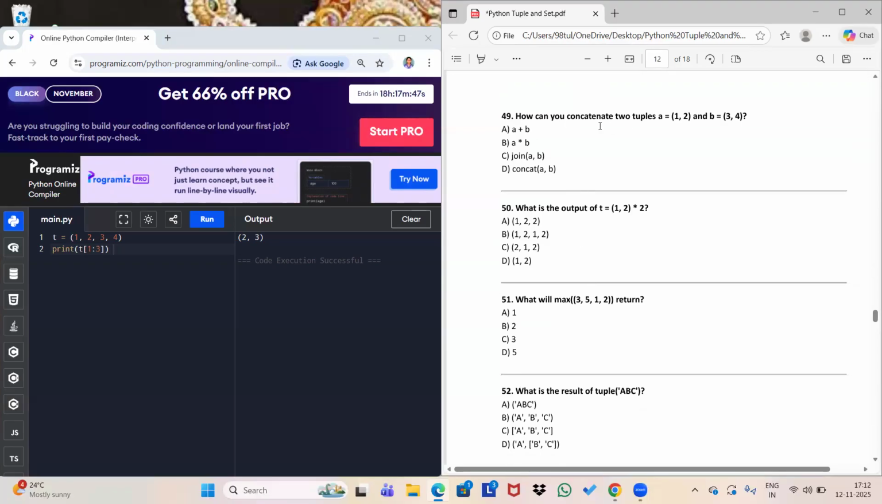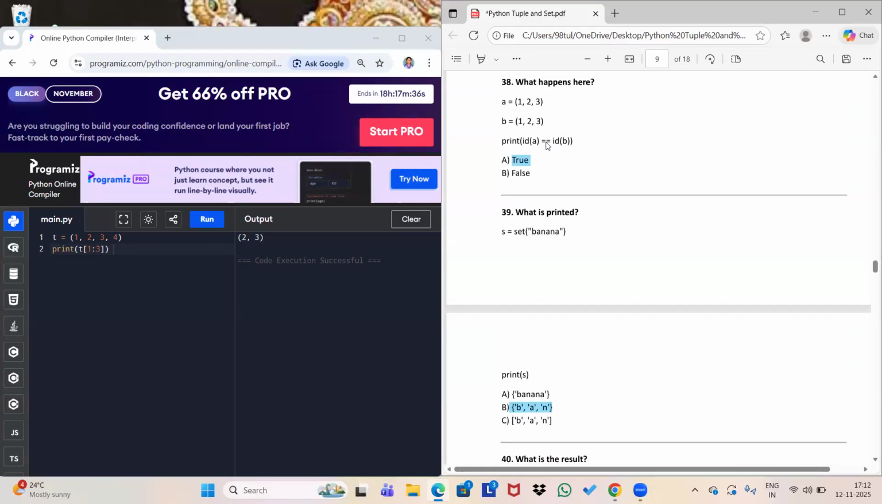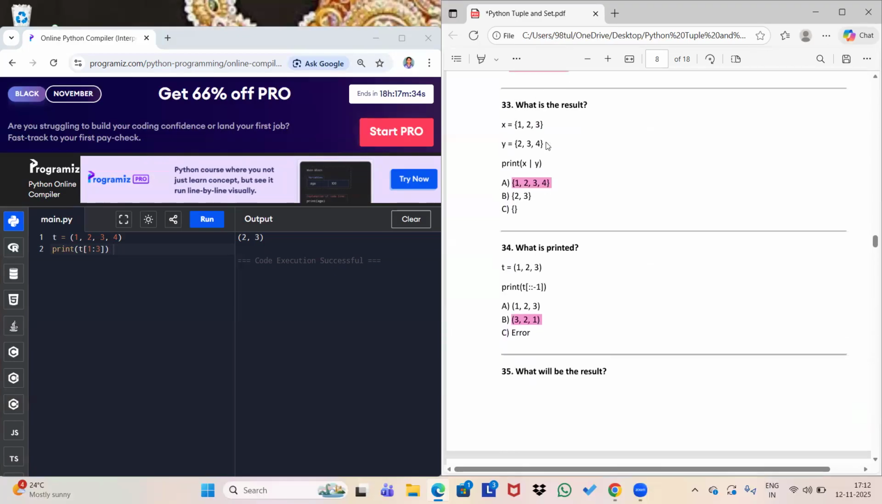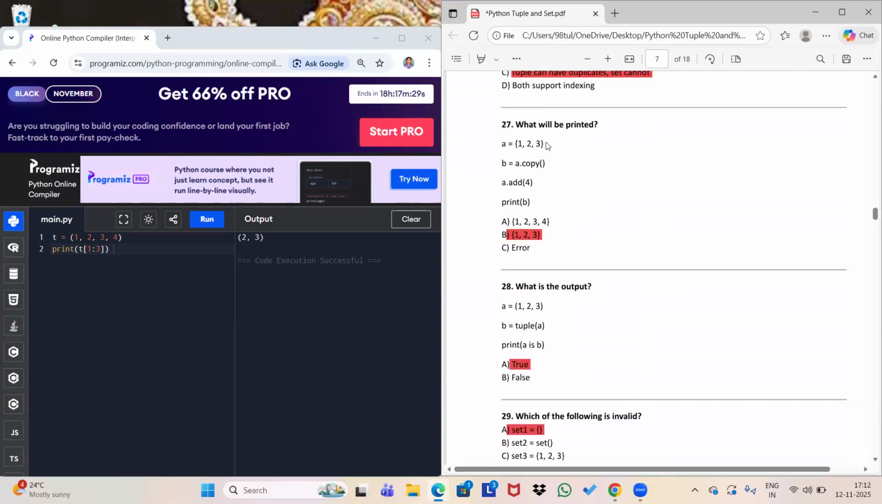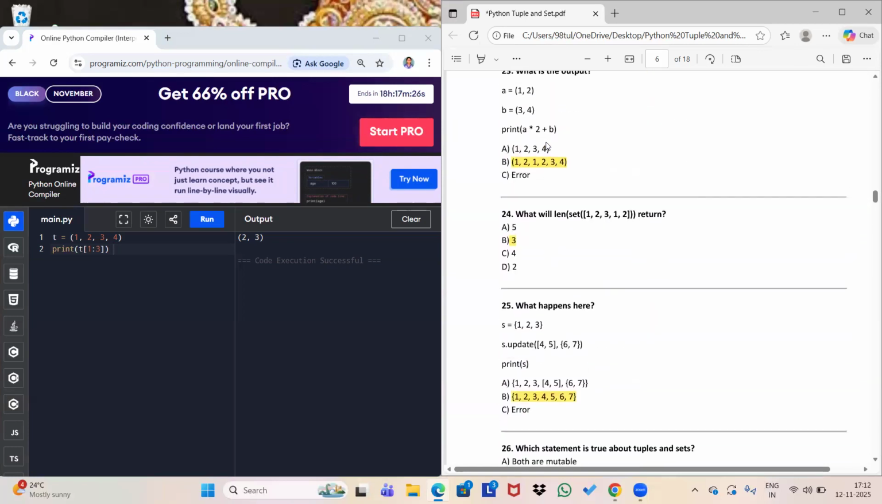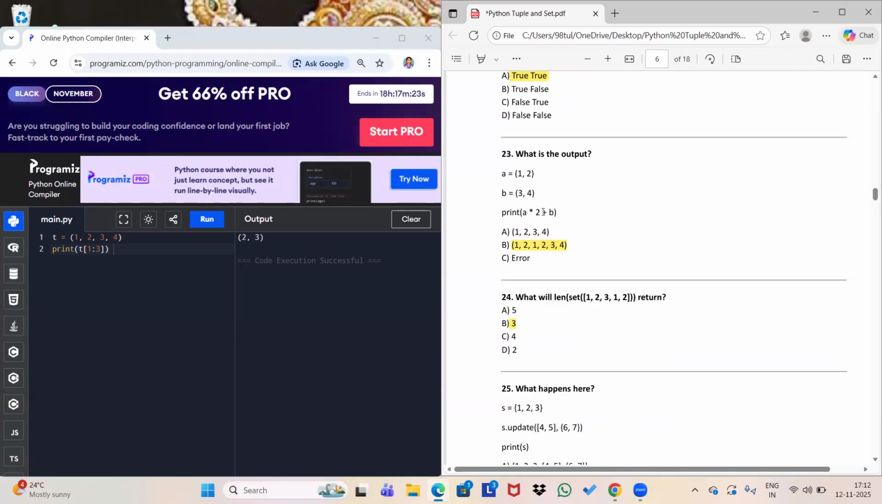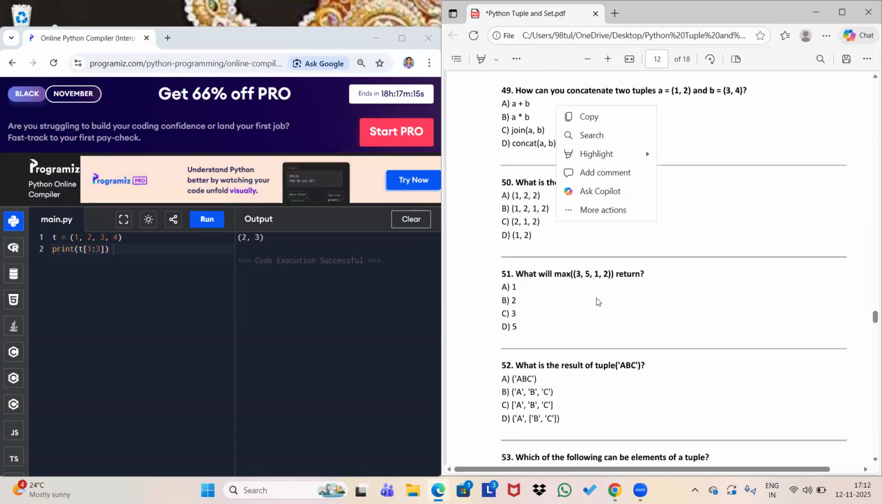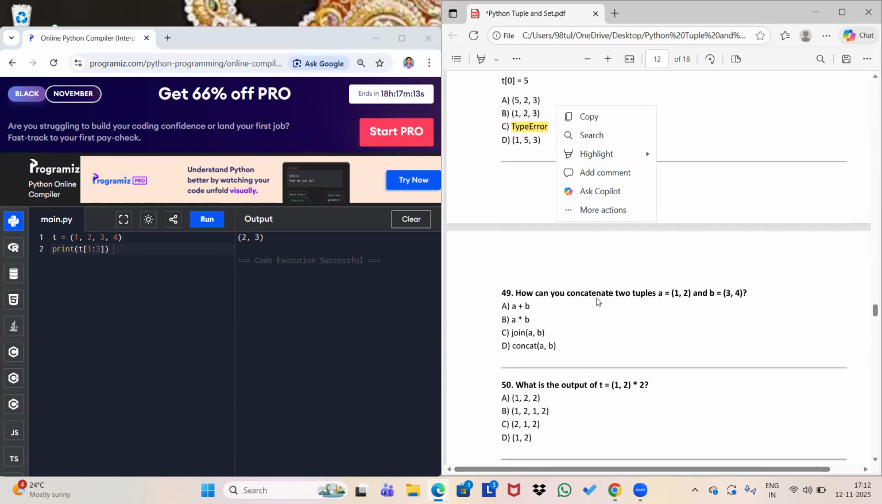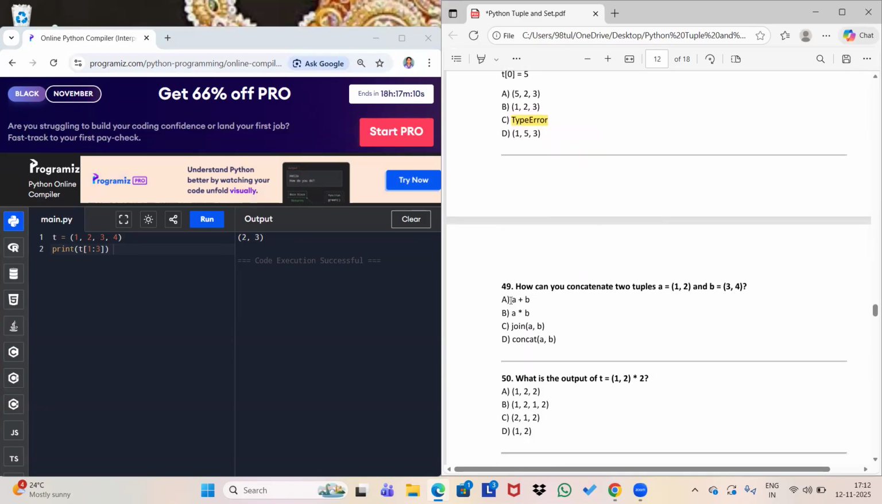Okay. How can you concatenate two tuples A and B? So we will use the plus operator now. I told you in an earlier question that the plus sign means concatenation. So that's why we will use concatenation over here. In question number 49, we will use concatenation. So this will give you the answer.